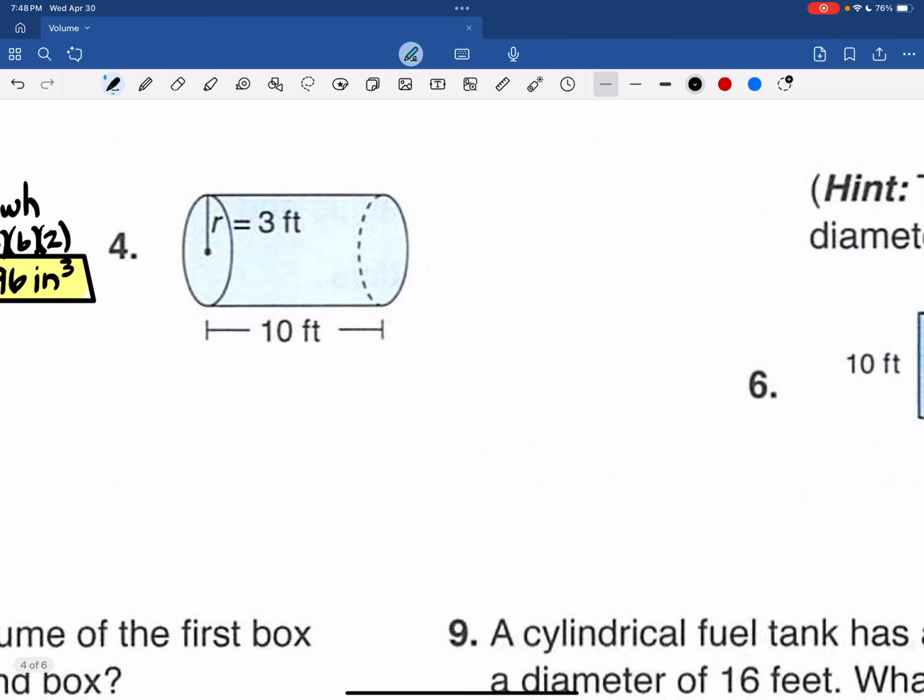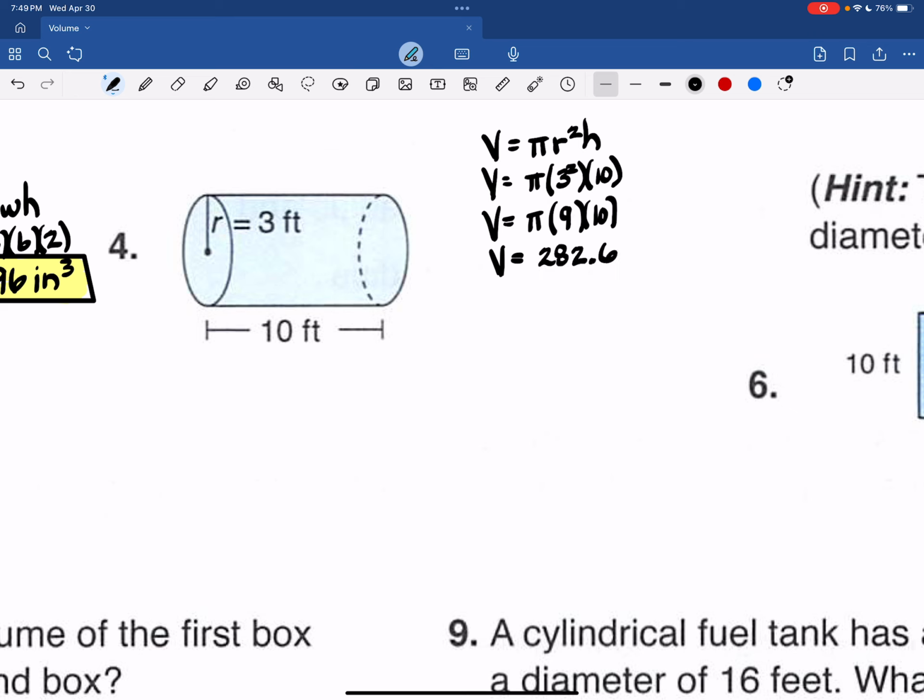Here's a cylinder. It's lying on its side, but that doesn't matter. The volume formula is still going to work. Pi r squared times height. So pi times radius squared times height, or pi times 9 times height, and that is 90 times pi, is 282.6. That's already to the 10th place, and that will be final answer.